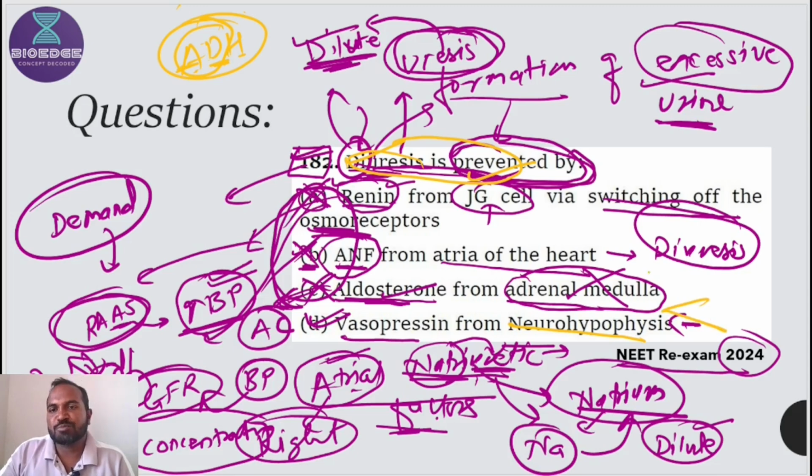Neurohypophysis consists of two parts. One is the infundibulum, the next one is the posterior pituitary gland, and the posterior pituitary gland can secrete vasopressin. It is synthesized in the hypothalamus but stored and released by the posterior pituitary gland. That's why this option is the correct option.